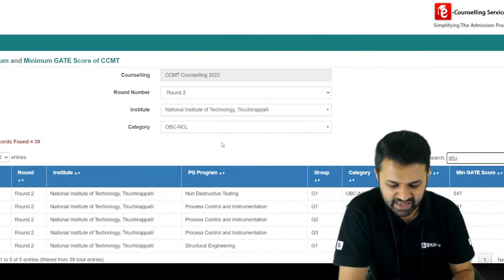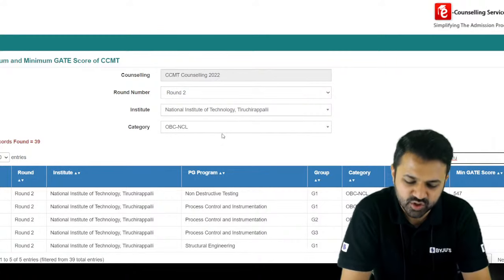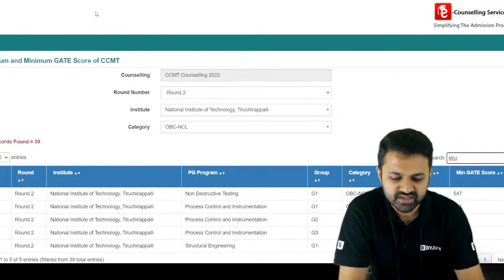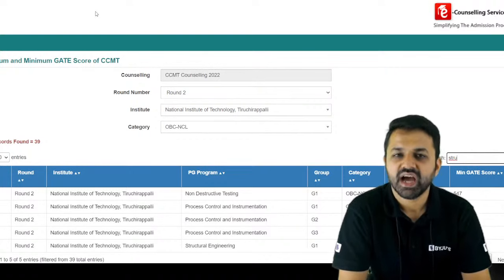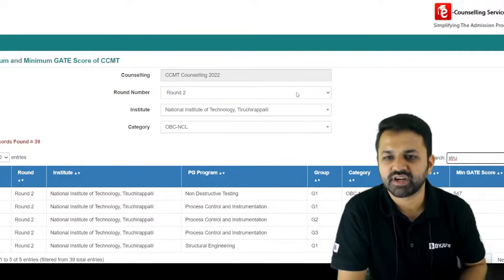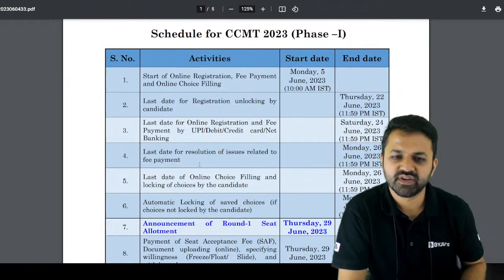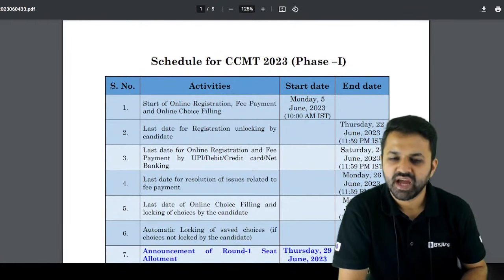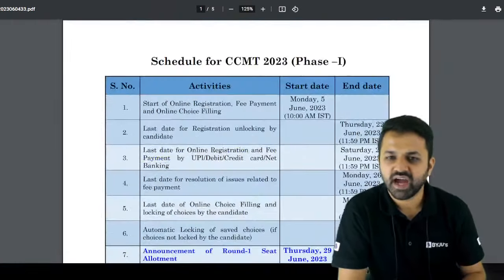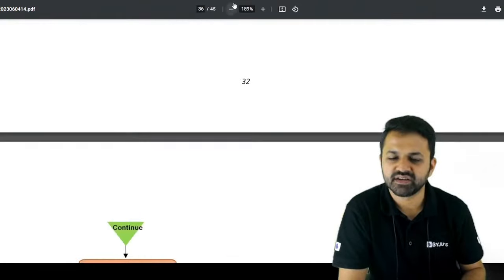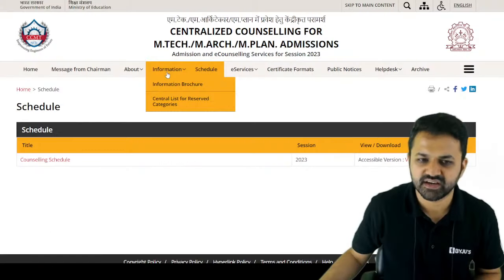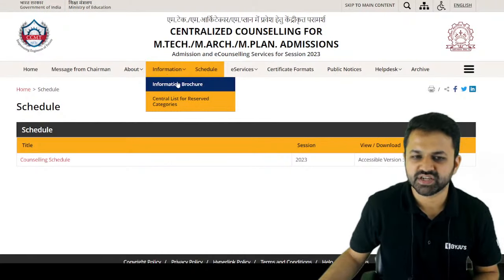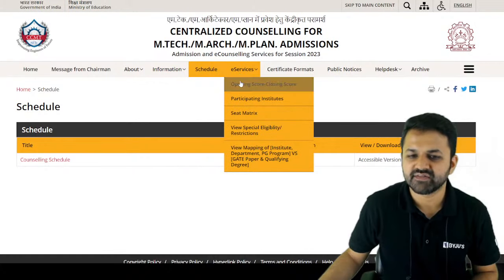So does anyone have any doubt regarding the cutoff? Fees I have already discussed, and I have also discussed the procedure and the important dates. The important dates you will get from the CCMT schedule, and the dates I have already discussed. And this is the flow chart, and the complete brochure I have discussed. Now the cutoff I have discussed, the fees I have discussed. Even here, you can go and check in the information, schedule, and e-services.